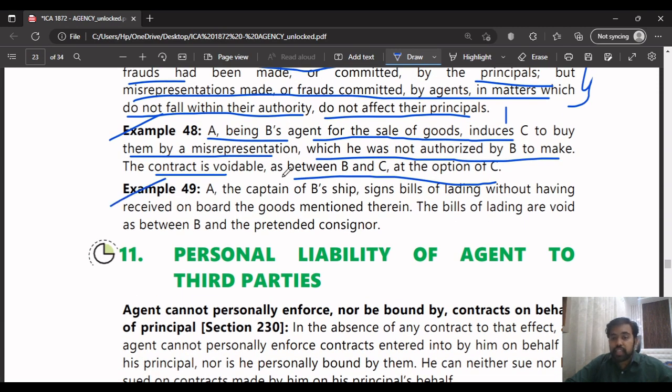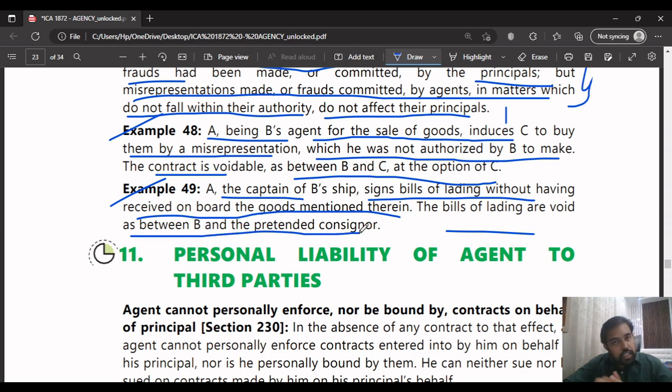In the next example, A, the captain of B's ship, signs bills of lading without having received on board the goods mentioned in the bill. So the bills of lading are void as between B and the pretended consignor. The goods itself had not come to the ship. The agent, the captain of the principal's ship, signs the bill of lading without receiving the goods on board, so the bill of lading is void as between the principal and the pretended consignor.